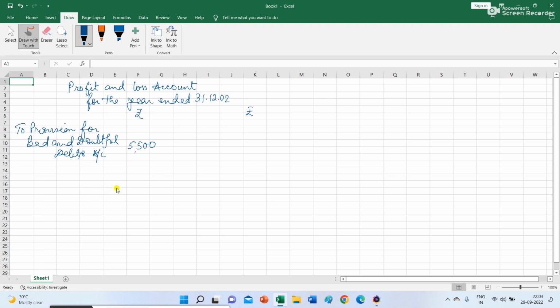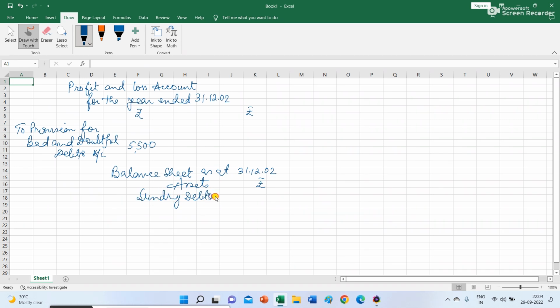And what is the situation in the balance sheet? So balance sheet as at 31st December 2002. This is also the abstract balance sheet, and on the asset side we have the sundry debtors.